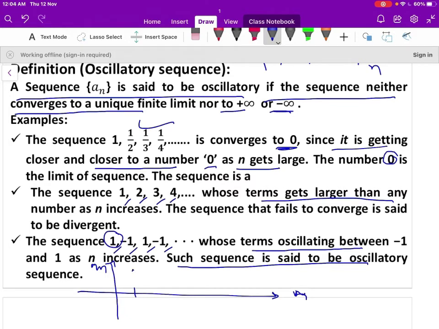When n is 2, the second term is minus 1. When n is 3, the third term is 1. When n is 4, it is minus 1. So when n tends to infinity, it lies between plus 1 and minus 1. It oscillates between plus 1 and minus 1. Therefore, it is an oscillatory sequence.